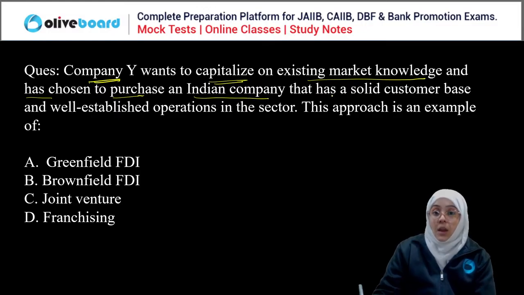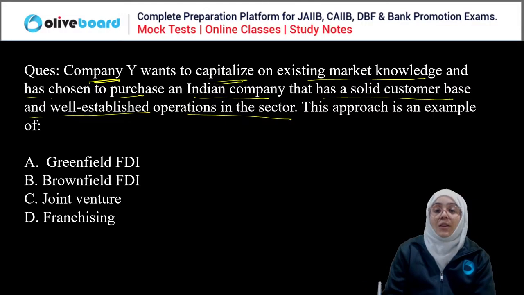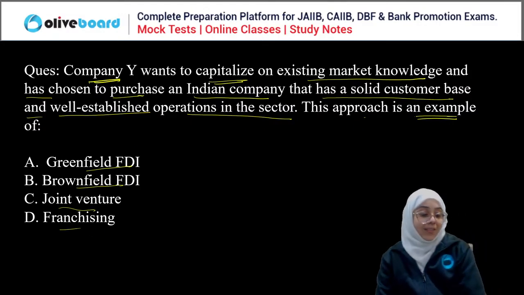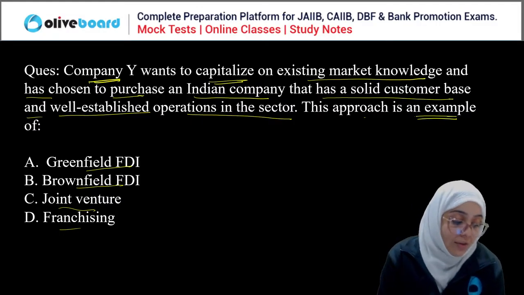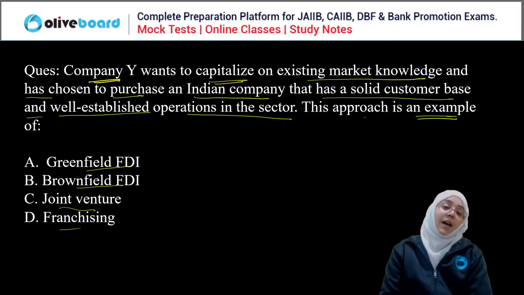Company Y wants to capitalize on existing market knowledge and has chosen to purchase an Indian company that has a solid customer base and a well established operation in the sector. This approach is an example of greenfield FDI, brownfield FDI, joint venture, or franchising. Very easy. Read the question carefully and answer.